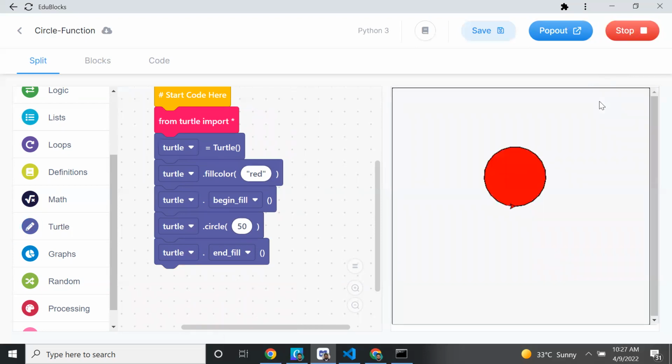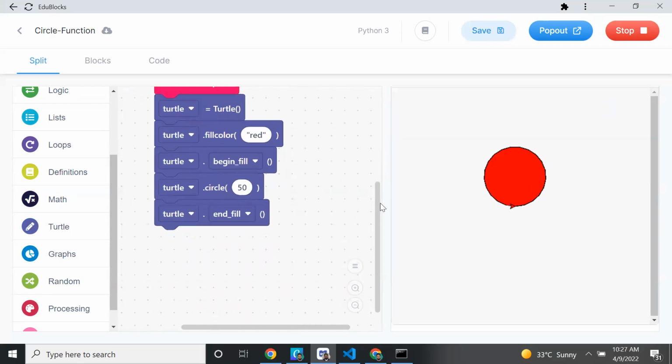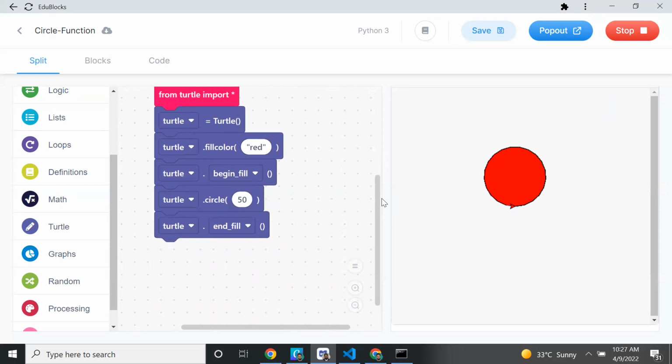Okay, red color circle, I got it. Can you send the code in the chat box? Wait. I told you don't do anything. You just listen to what I'm doing. You can do the code anytime, but understanding the concept, what is the function, is very important. Function is a very important concept, not only in Python. In any language, methods or functions are there. So this is a very important concept. That's why I don't want you to do it now.